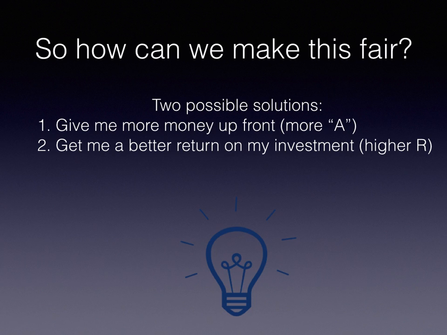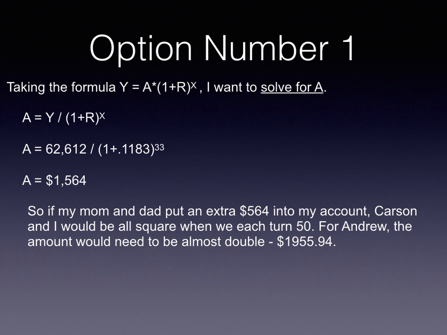So there are two possible ways to do this, and one is to give me more money up front, more A, or to get a better return on my investment, which is a higher R. So option number one. First, what we need to do is solve for A. And when you solve for A in the given equation, you get $1,564. So if my mom and my dad put an extra $564 into my account, Carson and I would be all square when we each turn 50.